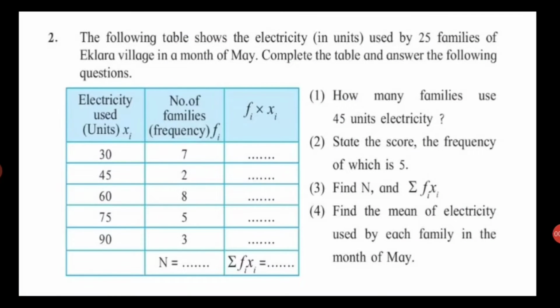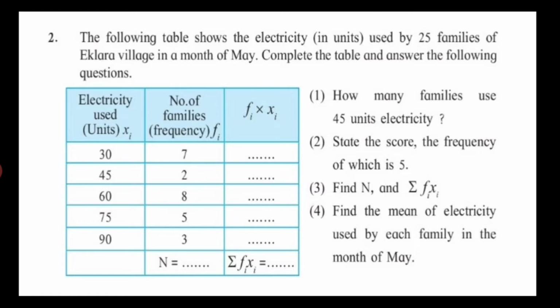Question number 2. The following table shows the electricity in units used by 25 families of Eklara village in the month of May. Complete the table and answer the following questions. Again here in the second question we have been given the frequency table. As the frequency table is given ready-made, we don't have to prepare it. We will just write it in the notebook and solve.